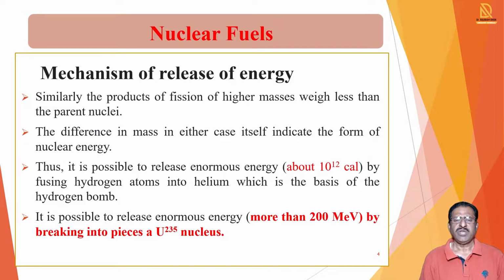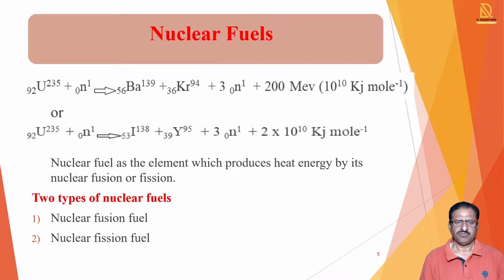So by the breaking of higher nuclei or the fusion of smaller nuclei, a large amount of energy is produced, and we can use that energy for peaceful and necessary purposes. Here we see the reaction.